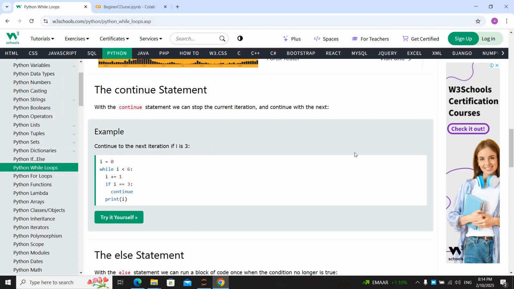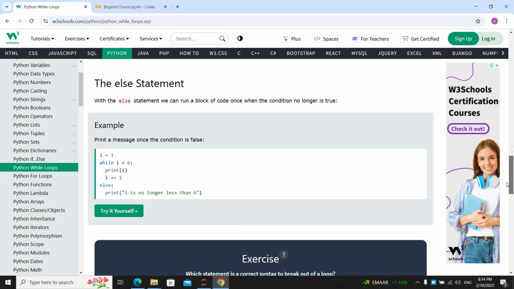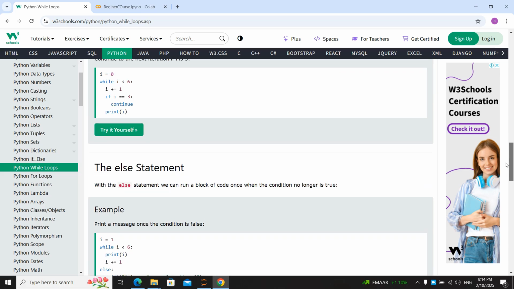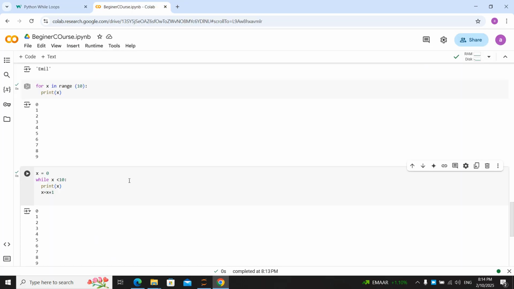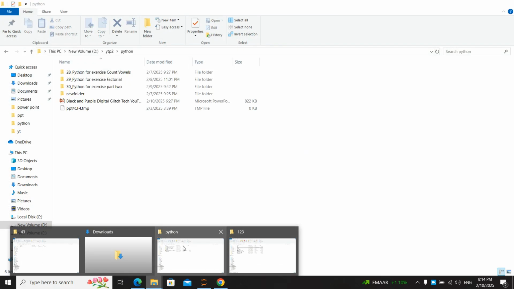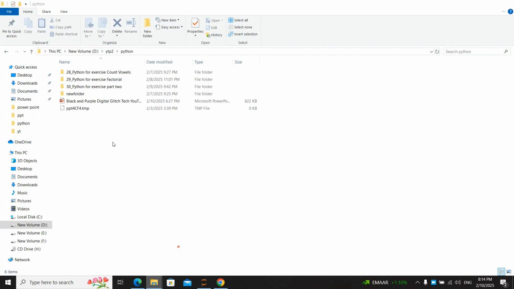Okay, we learned about while, but one of the important options of while is, what is it? It's the break option. What does break option mean? For example, if you remember from our previous lessons, we created some code. I think the code is here that we created.